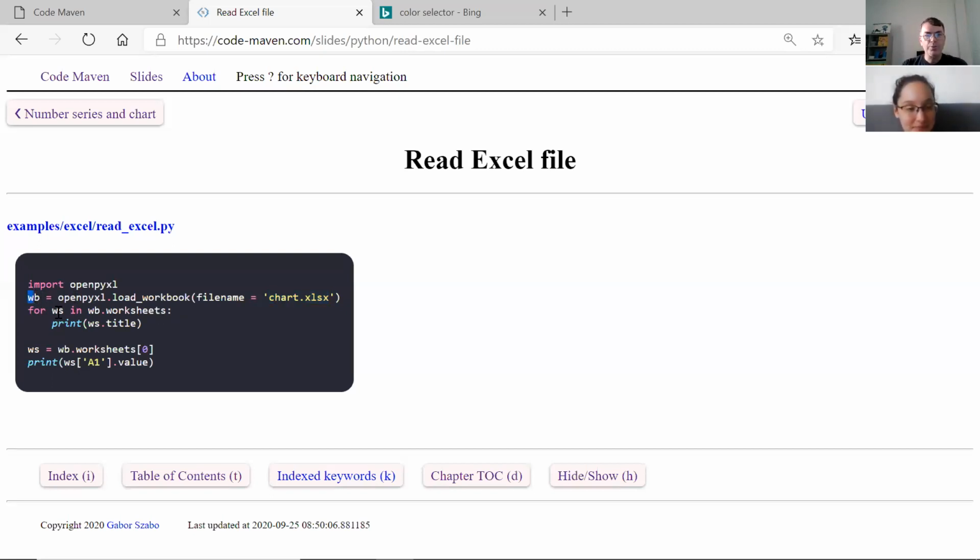So now I have the workbook, and I can go over, for example, the list of worksheets if I'm interested. I can extract the worksheets like this. So worksheets is a list of all the worksheets. So I access the worksheet, and then I can access worksheet element A1 dot value, and that's how I get the value out from that field. So that's sort of a basic thing.